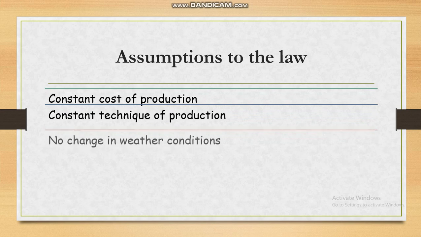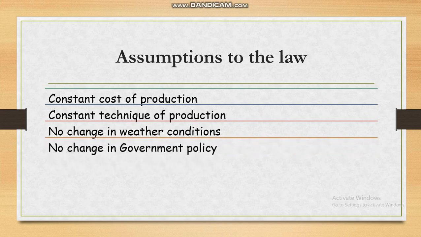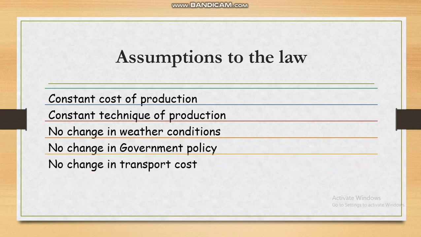No change, as natural calamities like floods, drought, earthquake affect the quantity supplied even if the price has not changed. So there should be no change in the weather conditions. A change in the government policy such as tax policy, import-export policy and trade policy changes the supply. So in such cases, the law of supply will not hold true. If the cost of transporting goods reduces, the producer may supply more goods at the same price. Therefore, transport facilities should remain unchanged.